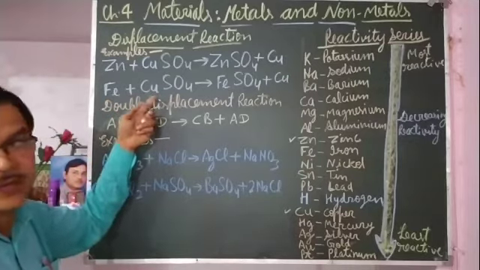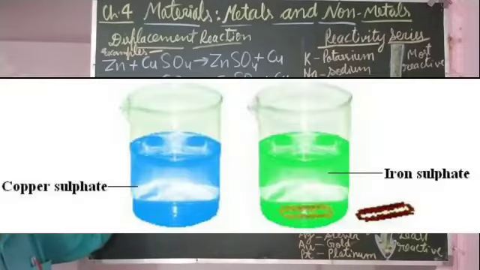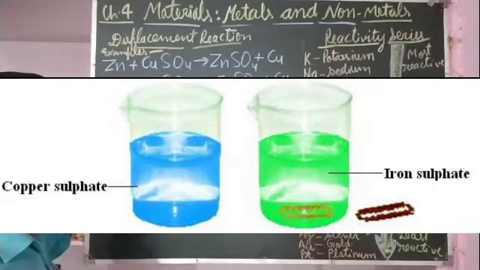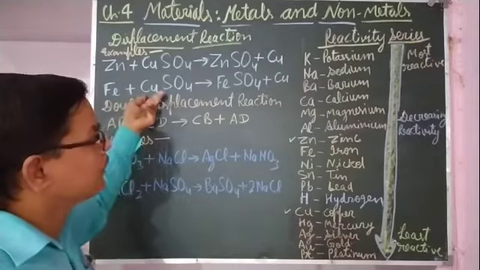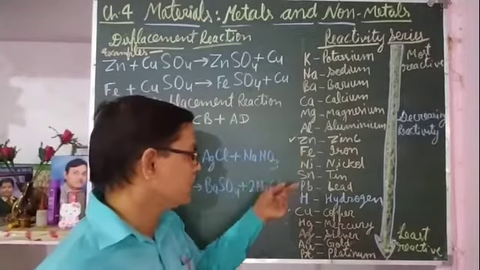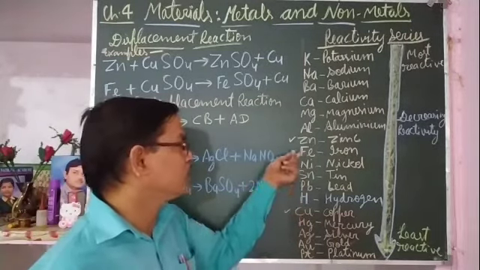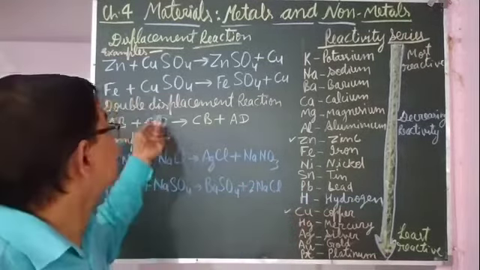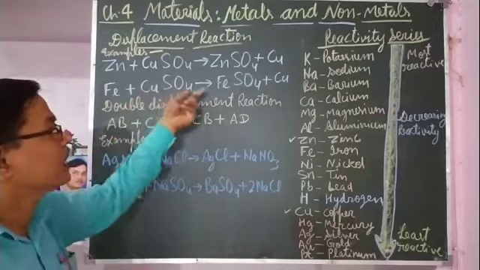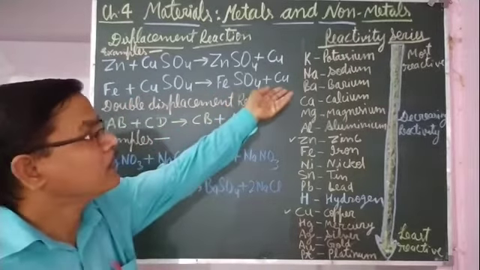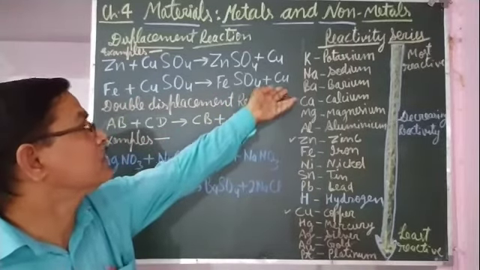This reaction you have seen in earlier classes, or in physical and chemical change also you may have seen. So here iron is more reactive than copper. Iron is also at a higher level than copper. So iron will be more reactive than copper. So iron will displace copper, and that will form iron sulfate, and copper will be displaced.